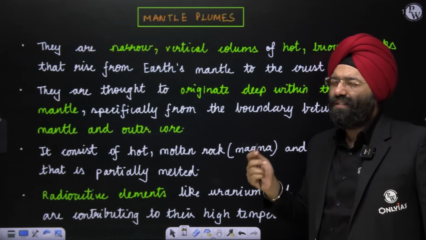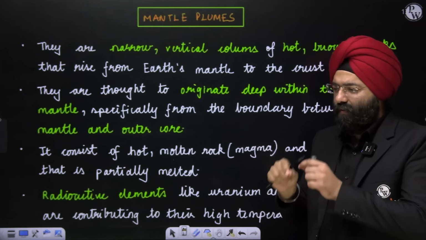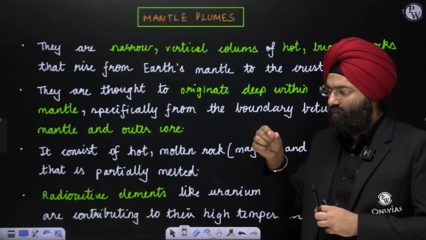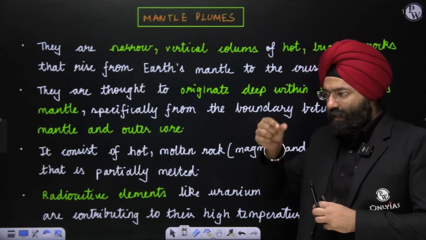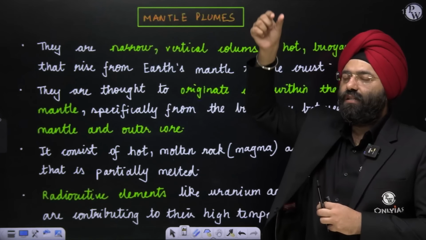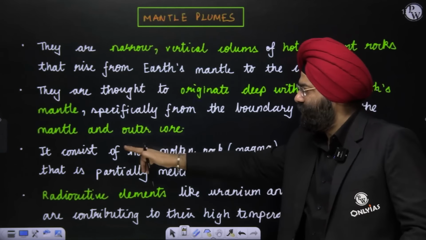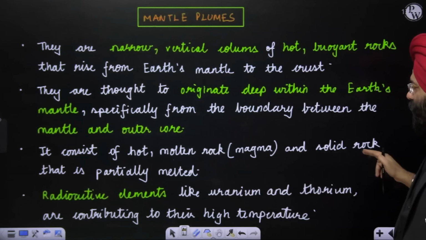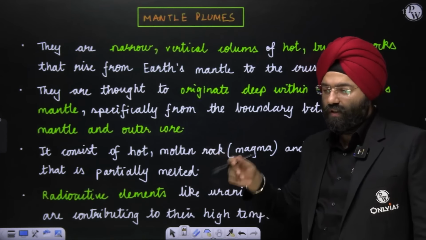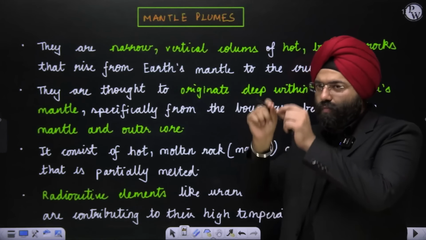Now, there are a lot of assumptions whether it is rising simply from the mantle or from the core, but the assumption over here is that it is rising from the part of the core, and then this vertical column is rising and reaching the surface. It consists of hot molten rocks, magma, and solid rocks that are partially melted. The radioactive elements are the reason for this plume rising.